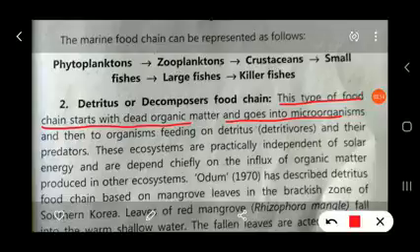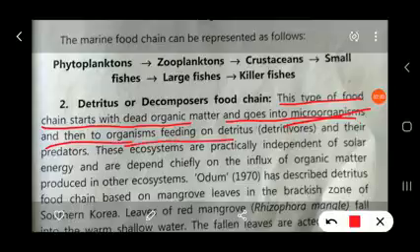This microorganism is the detritus, and it is eaten by particular organisms known as detritivores. This detritus consumed by the detritivores, and these detritivorous animals are then eaten by the predators.